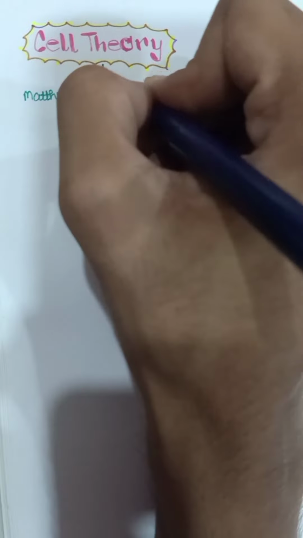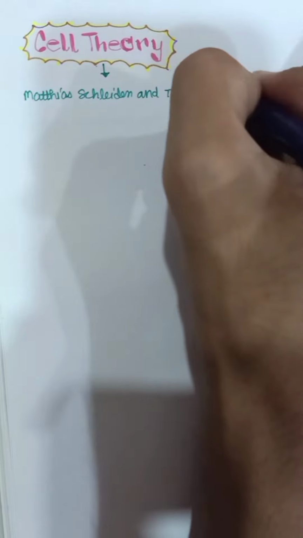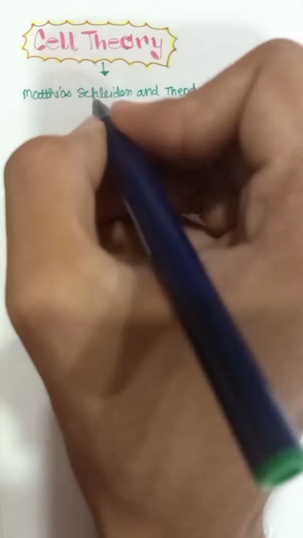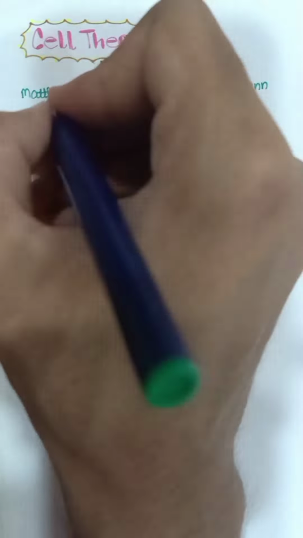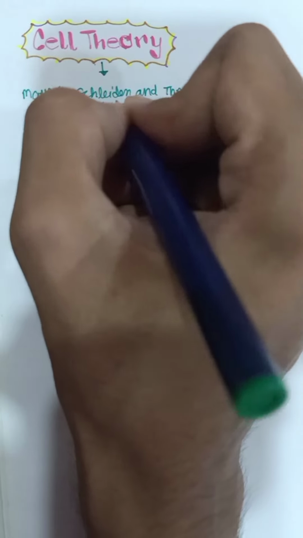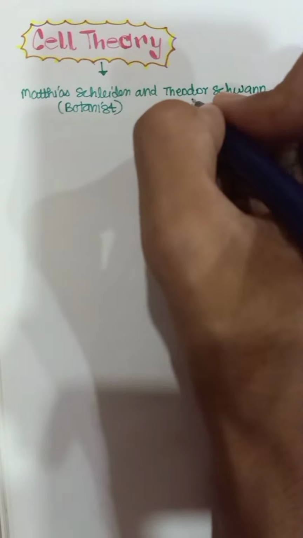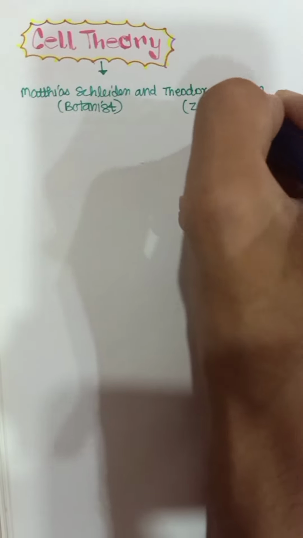Schleiden and Theodor Schwann. What is biologists? Biologists are scientists that study life. And who was Matthias Schleiden? To be more specific, he was a botanist. Botanist is someone who studies plants, and Schwann was a zoologist. So he studied animals.